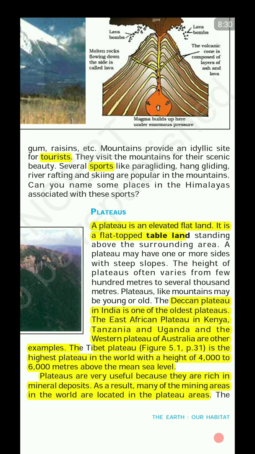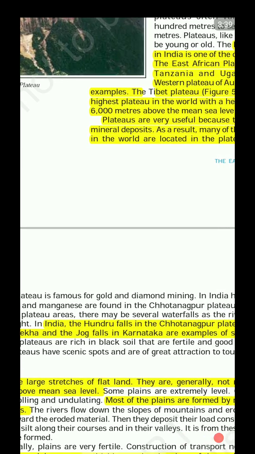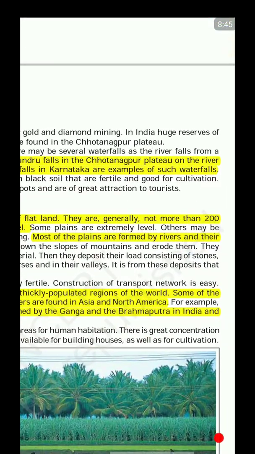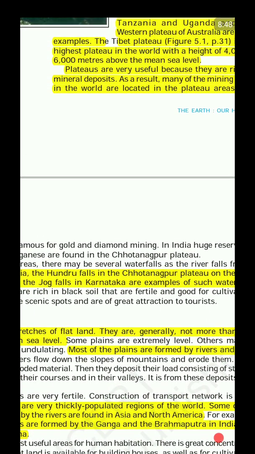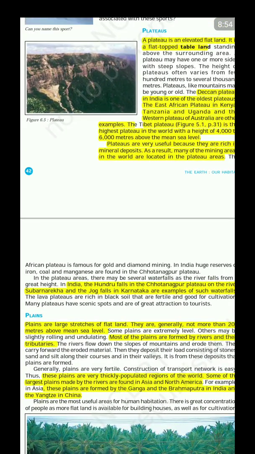And since they have hard rocks, you will easily find waterfalls. For example, in India, it's Hundru Falls in the Chota Nagpur Plateau on the river Subarnarekha, and the Jog Falls in Karnataka are important waterfalls. Plateaus are very important in terms of mineral resources. For example, in Africa, gold and diamond mining. In India, iron, coal, and manganese are found in the Chota Nagpur Plateau. Also the Orissa region is full of minerals.